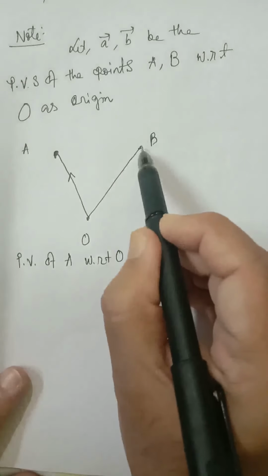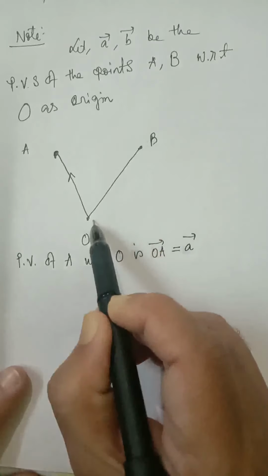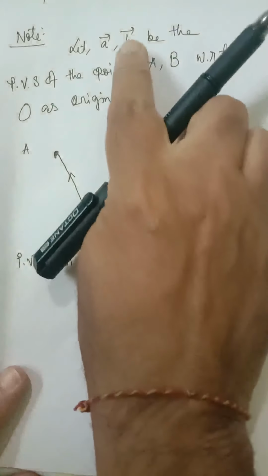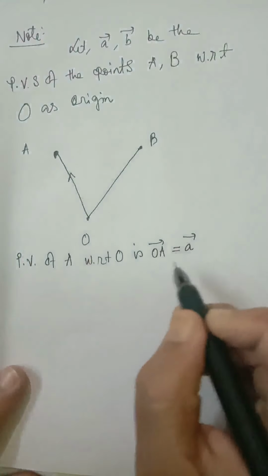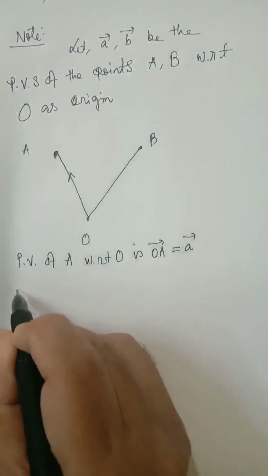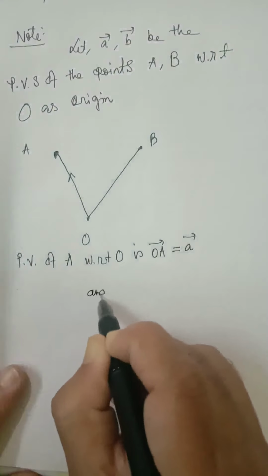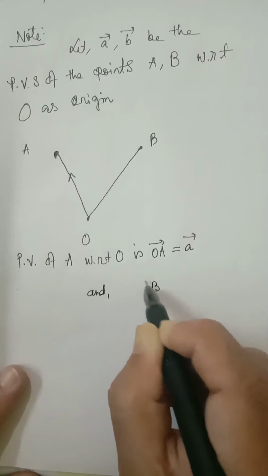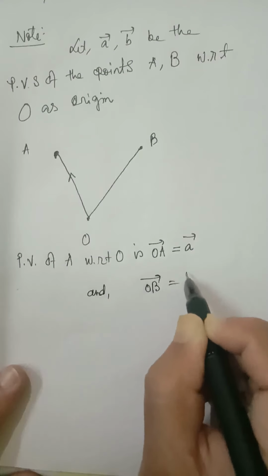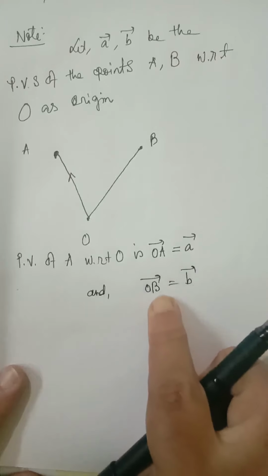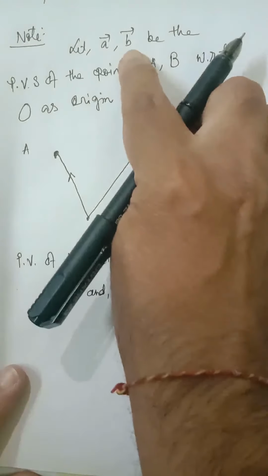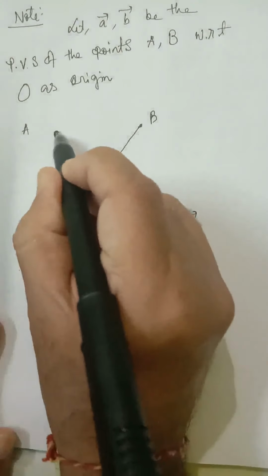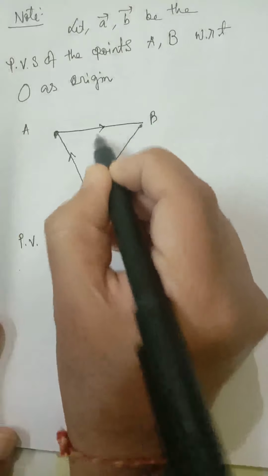Position vector of B with respect to O is B vector. Suppose B vector is the position vector of B with respect to origin. So OB vector is equal to B vector. OB vector means position vector of B with respect to O, and B vector is the position vector of B with respect to O. Now let me join A and B.